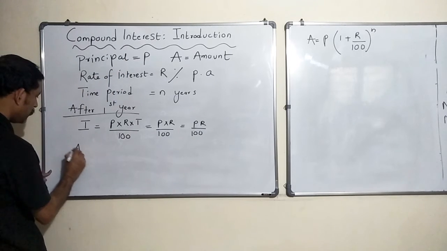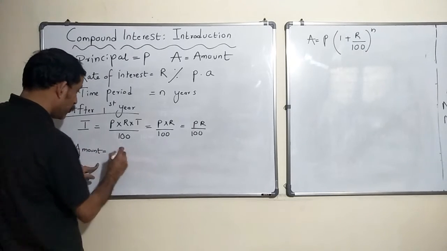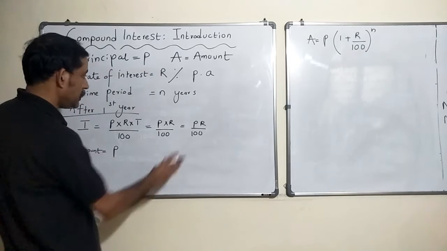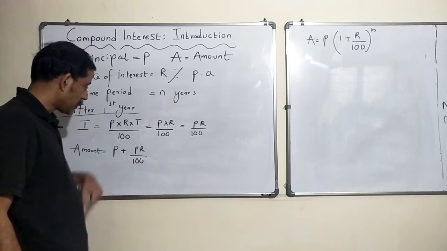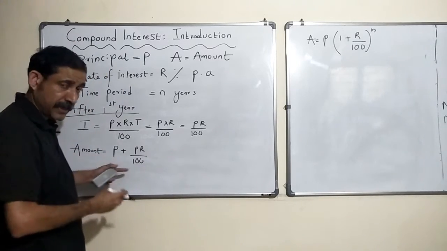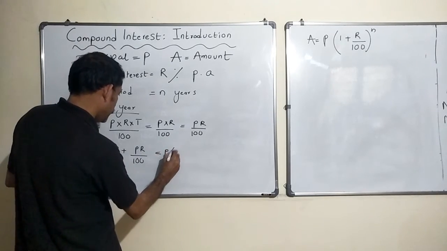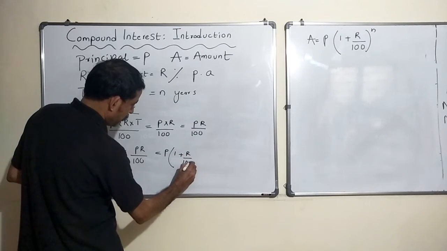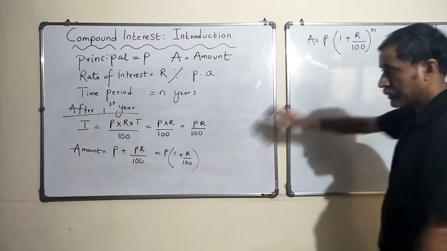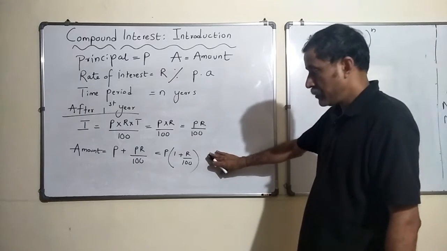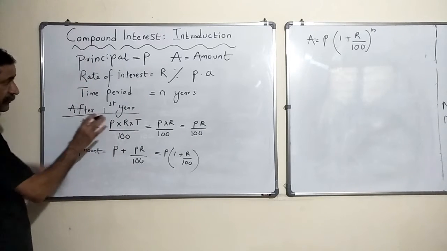What is the amount? So this amount at the end of 1 year would be your original principal plus the interest. Correct? Whatever principal was there, I should get that plus the interest earned in that year. So this is nothing but P(1 plus R by 100). This is the same as the formula if n is equal to 1. I hope there is no problem in understanding. So after 1 year, this is the story.